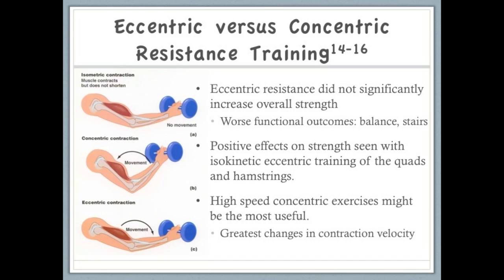Another small study found positive effects of isokinetic eccentric training of the quads and hamstrings, but there was no control group in this study. One final study, looking at differences in muscle strength between people with MS and controls, found that concentric quadriceps muscle force was significantly lower in people with MS. People with MS have a harder time maintaining muscle force during increased speed of movements, so concentric strengthening programs at higher velocities may be the most effective to target MS strength deficits.